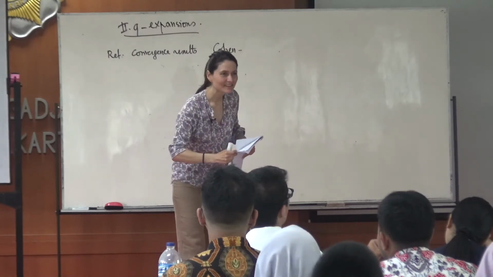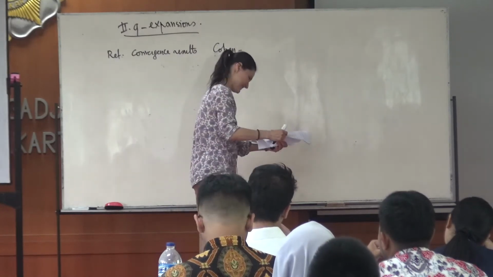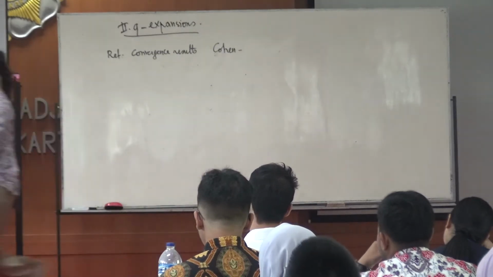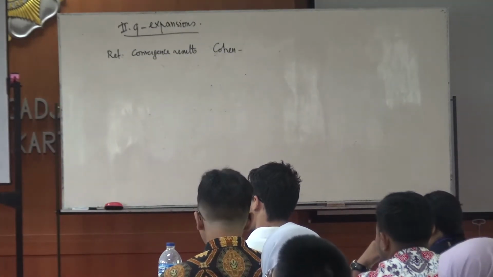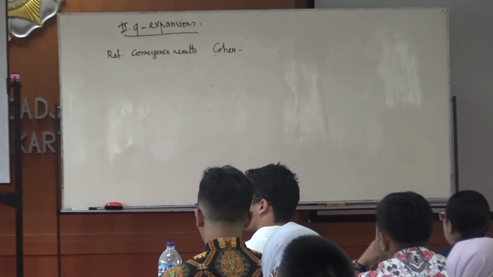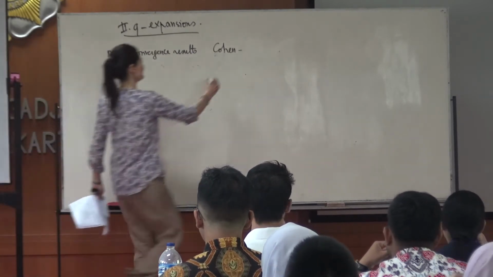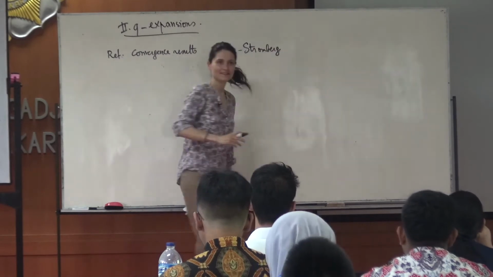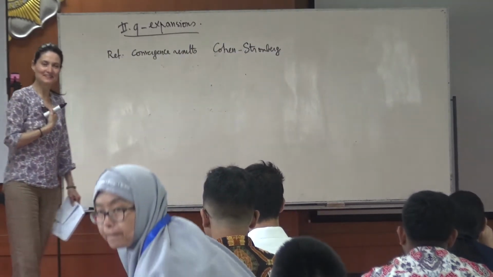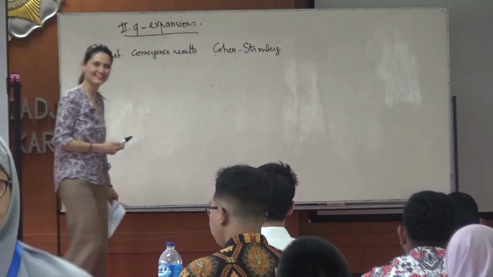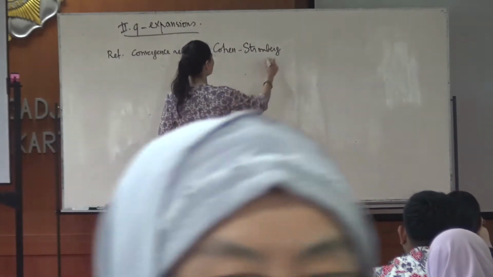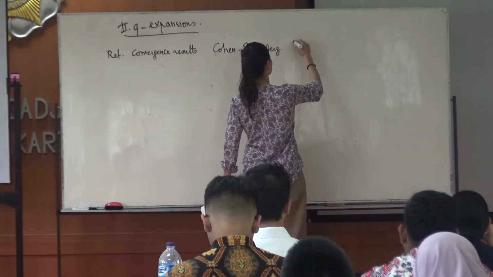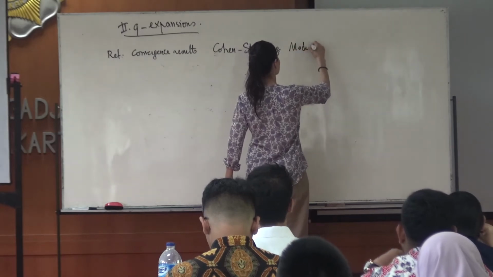Stromberg. Okay, I am so ashamed, and it is recorded. So this is a book of Cohen-Stromberg called Modular Forms, a Classical Approach.